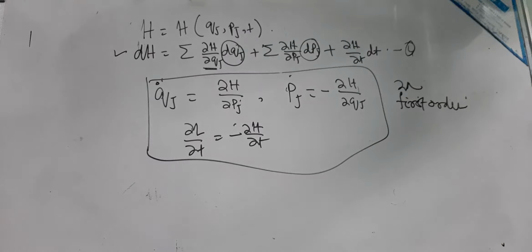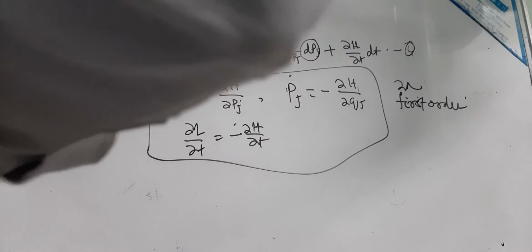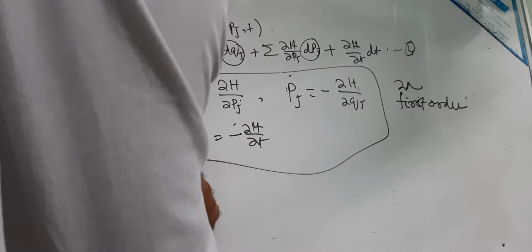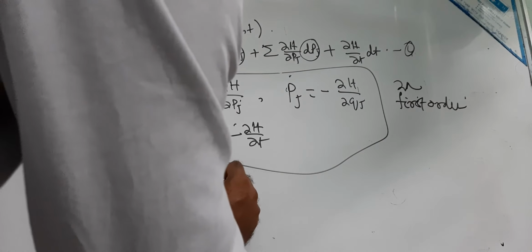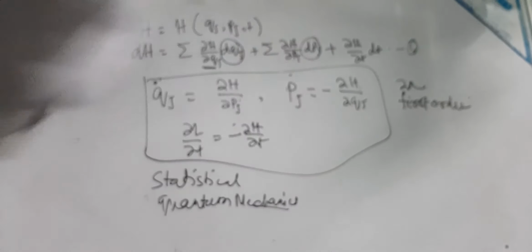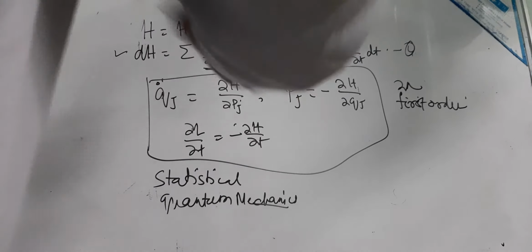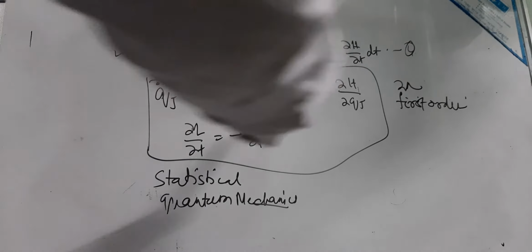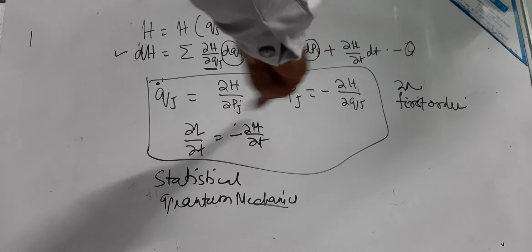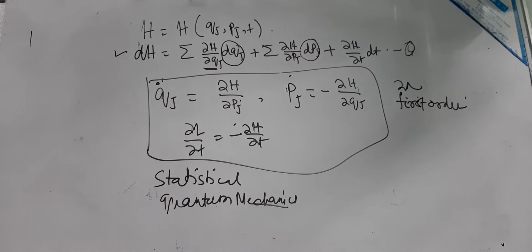So what do we get? This is very useful in statistical mechanics and quantum mechanics, because we are talking about these canonically conjugate variables, position and momentum, and this is how they are related in Hamilton's equations of motion.